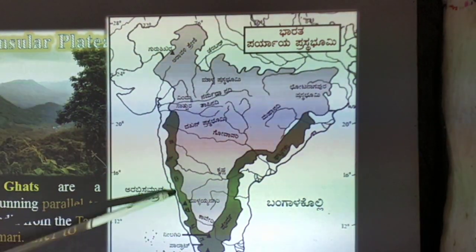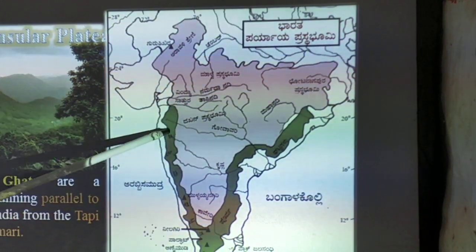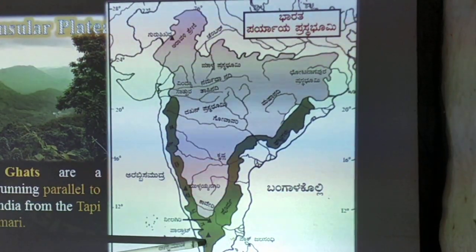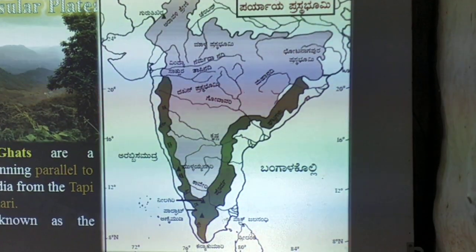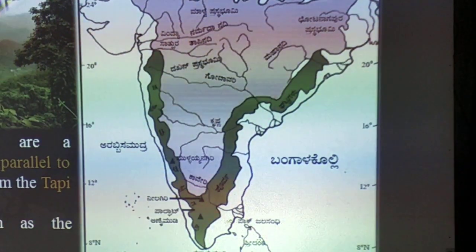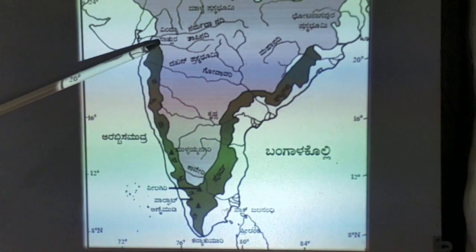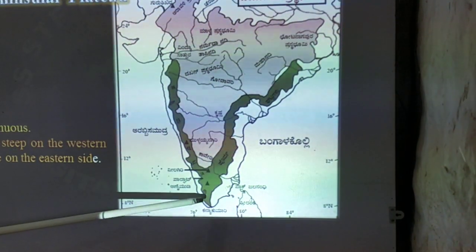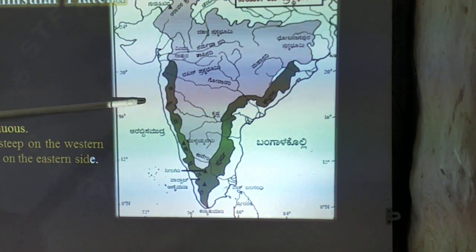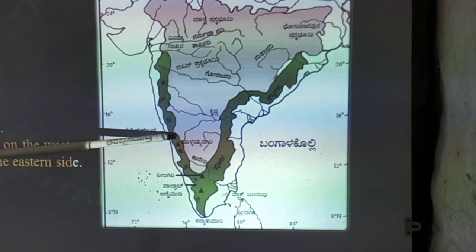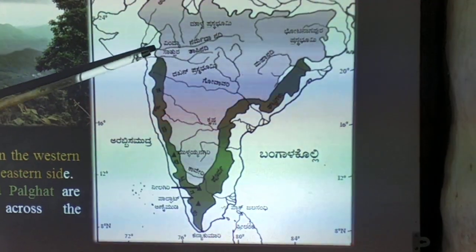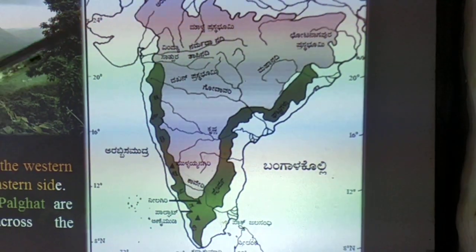Next, the Western Ghats are parallel to the west coast of India, from the Tapi valley to Kanyakumari in the south. The Western Ghats are also known as Sahyadri. They are continuous from the north Tapi valley to Kanyakumari. They are very steep on the western side and have a gentle slope towards the eastern side. Tal Ghat, Pal Ghat, Bor Ghat are the important passes in the Western Ghats.